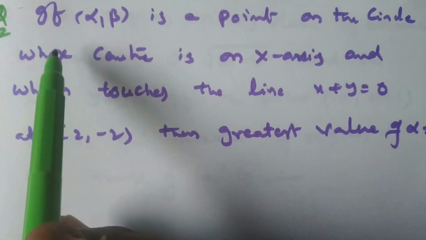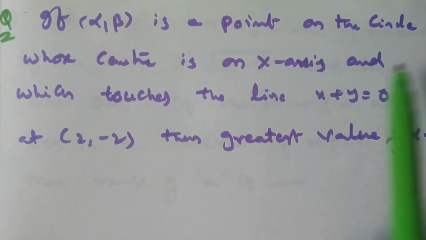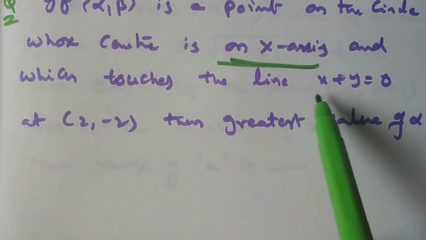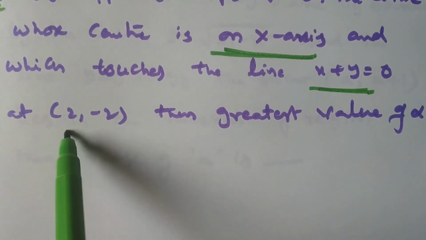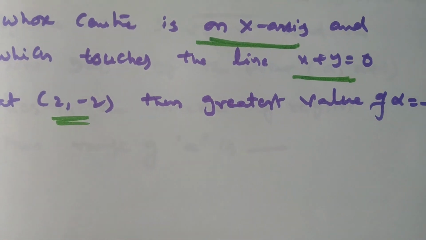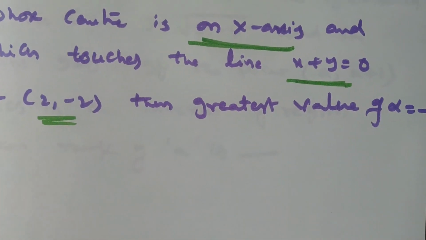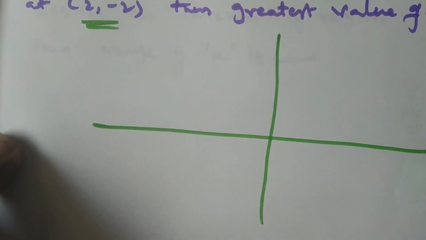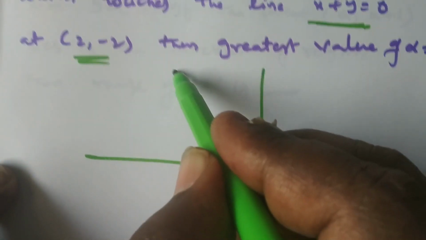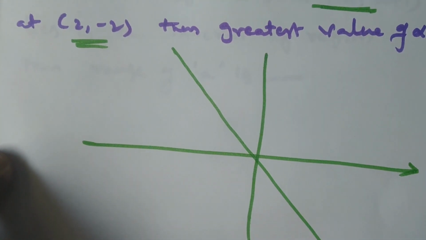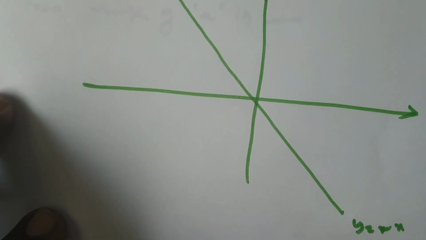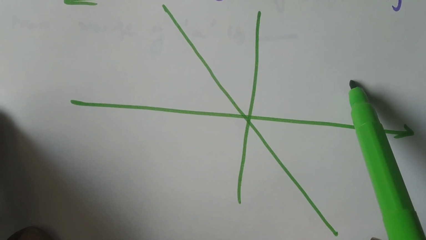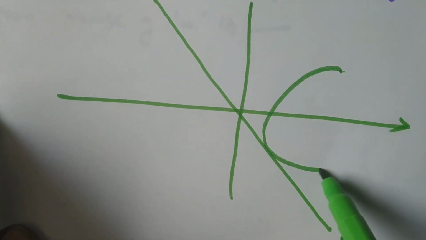Now see this question. If (alpha, beta) is a point on the circle whose center is on the x-axis and which touches the line x plus y equal to 0 at (2, minus 2), then the greatest value of alpha is what? So these are the coordinate axes. This is the line x plus y equal to 0, that is y is equal to minus x. Our circle center lies on the x-axis and touches the line. So our circle is of the form.